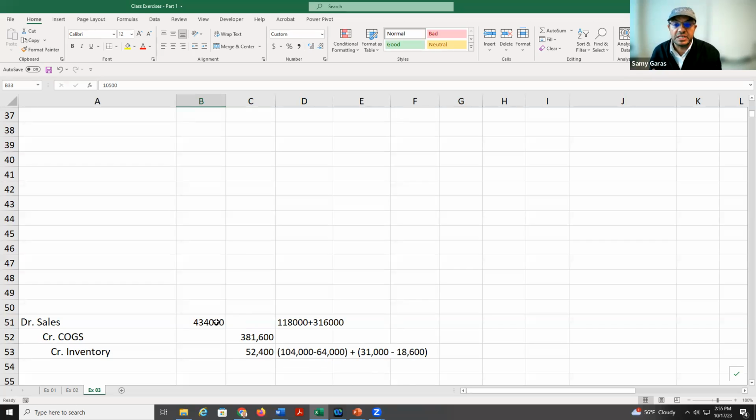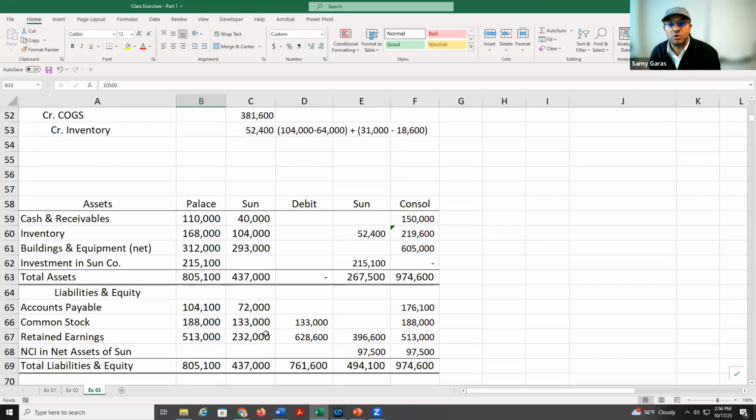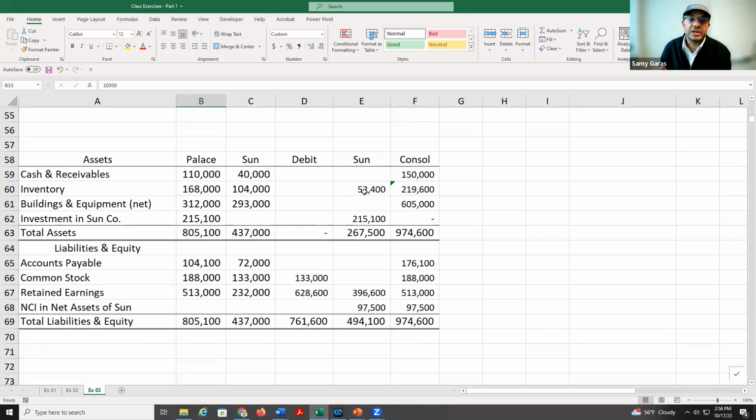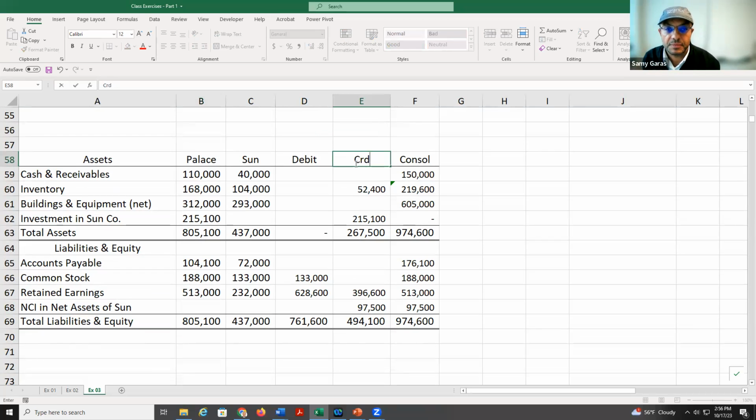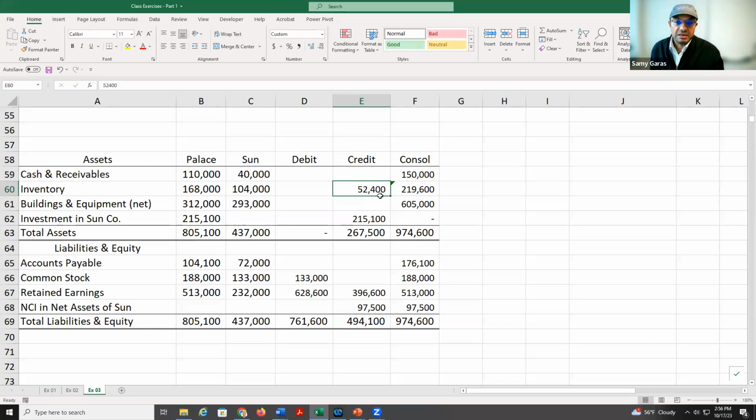And for the sake of convenience, you can subtract both of them to get the cost of goods sold. And once you finish, you can go here to the balance sheet, and you will plug in the differences. This should be credit. Okay. So here we put the amount for the inventory, the amount for the investment. We subtract them, we get the balance here, 974,600. Then we remove the common stock and the retained earnings of the subsidiary. So we end up with the common stock and the retained earnings of the parent. And then we have NCI, and this will give us equal balance in the balance sheet.